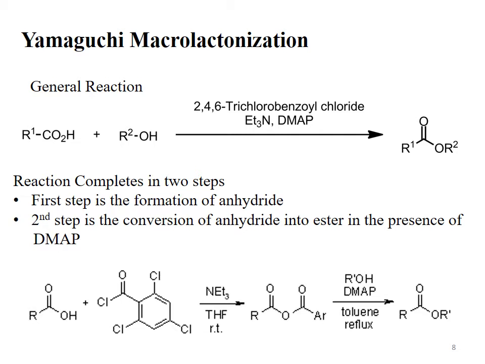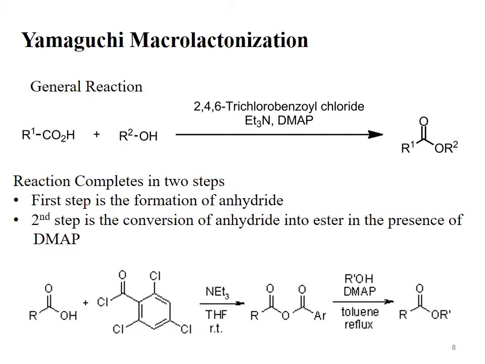The base is the same, that is triethylamine. The reagent is the same, that is 2,4,6-trichlorobenzoyl chloride, but the substrate is changed. The substrate is a simple carboxylic acid. The base will abstract the acidic proton from the carboxylic acid and will produce an anion, the oxyanion, the carboxylate ion.